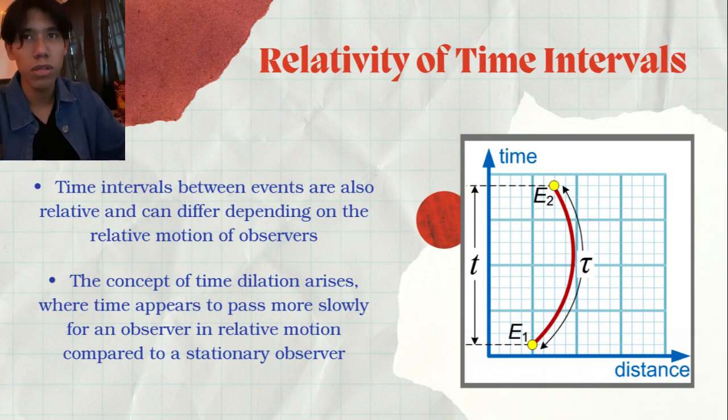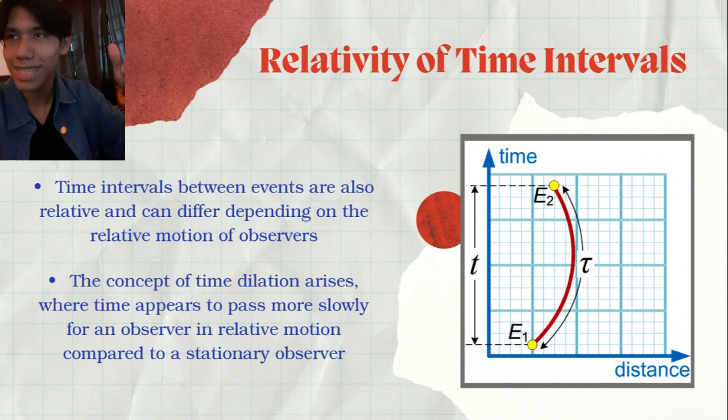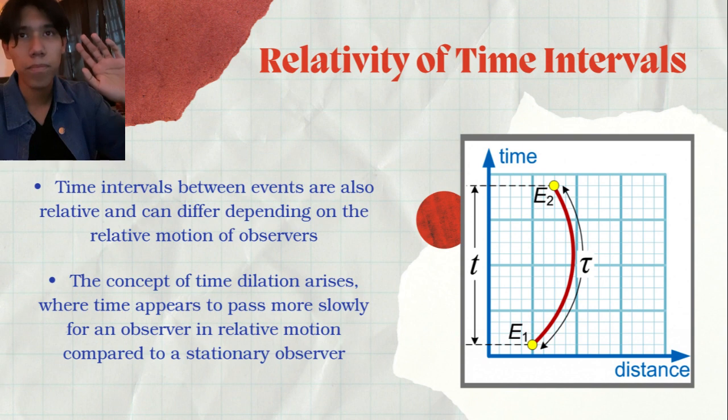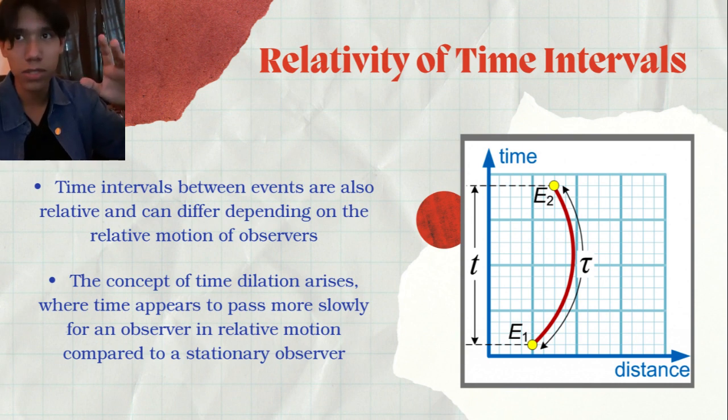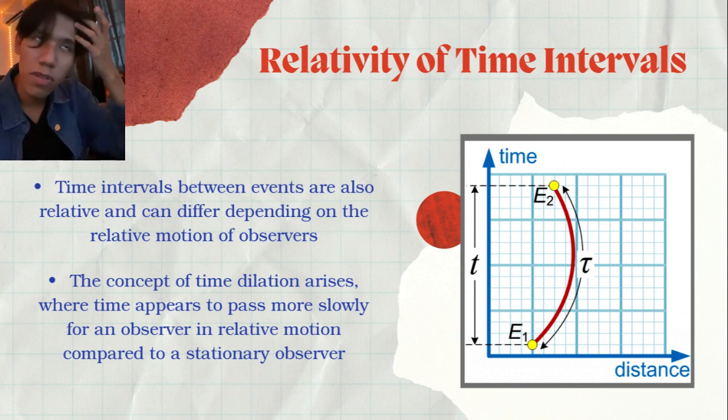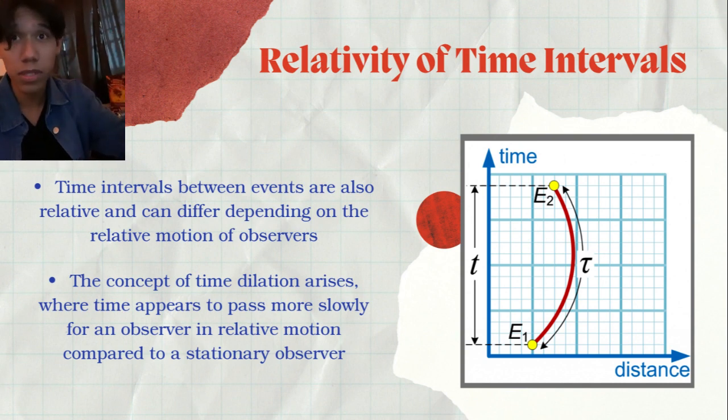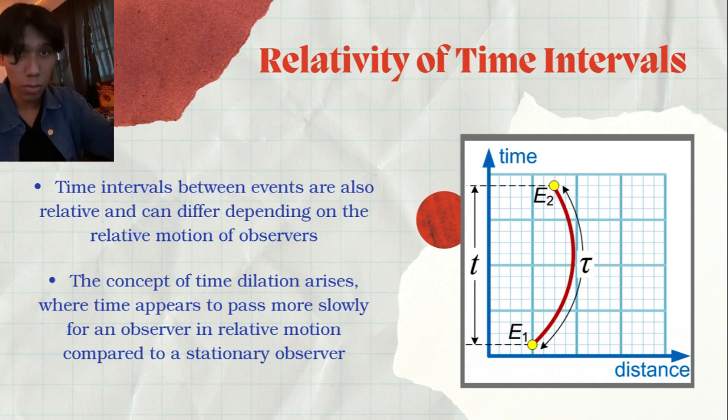For example, if two events occur at different times and in different places, the light takes time to travel from one to another. The time interval between the events is affected by the distance and by the places. For example, if an observer moves at a speed close to the speed of light, the perception of the time of